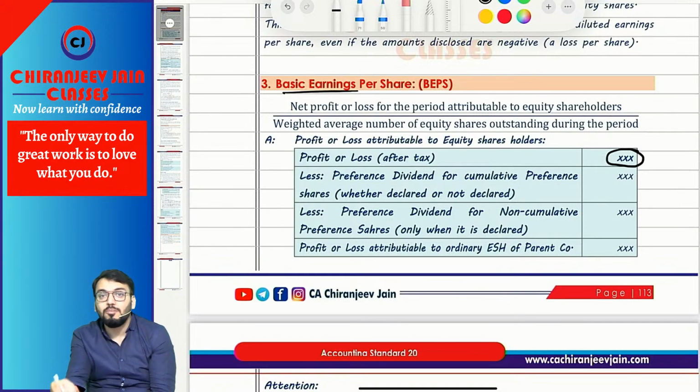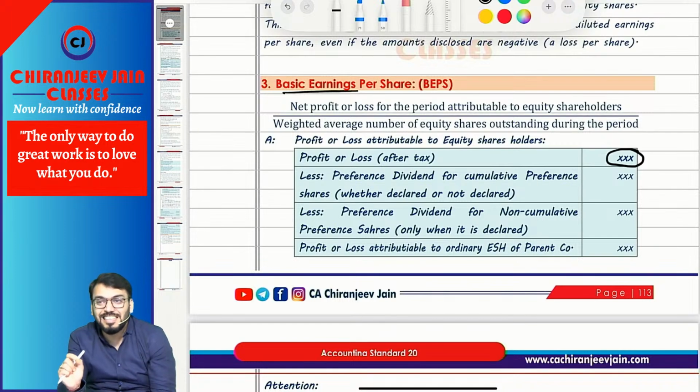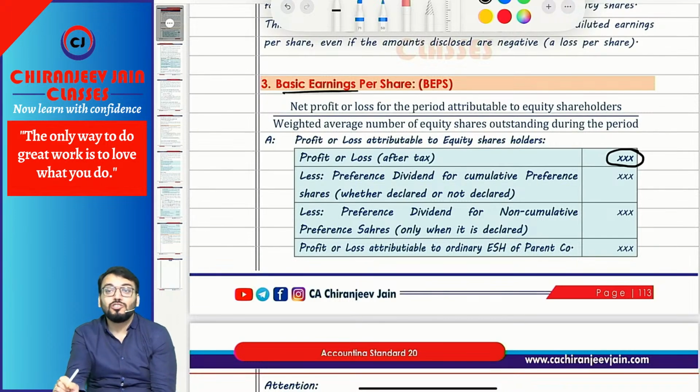But we are here to calculate profit available to equity shareholders. So what should we deduct? Preference dividend. Now preference dividend can be of two types: either it is available to cumulative preference shareholders or non-cumulative preference shareholders. If non-cumulative, then deduct only when it is declared. But if it is cumulative preference, deduct whether it is declared or not declared.